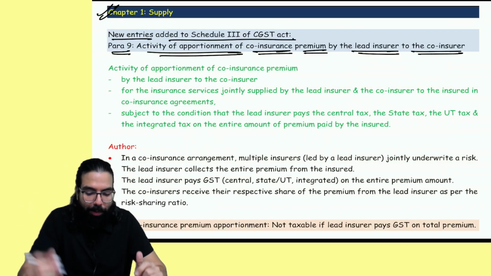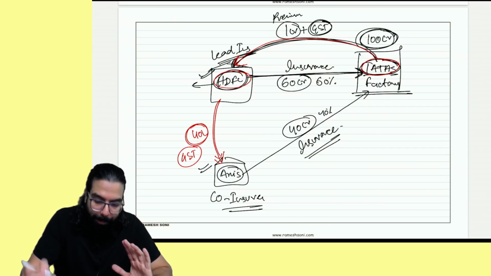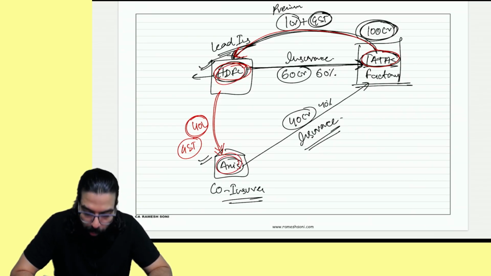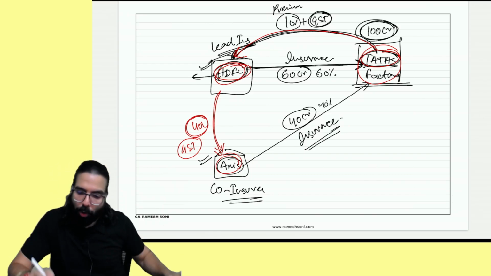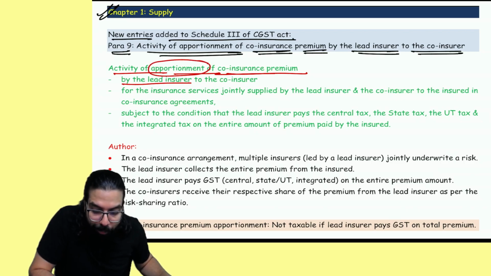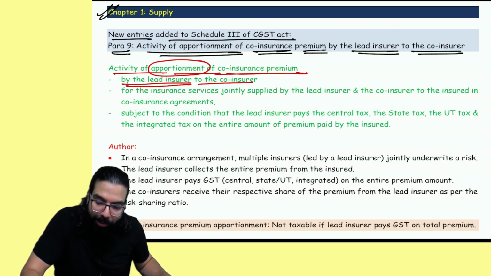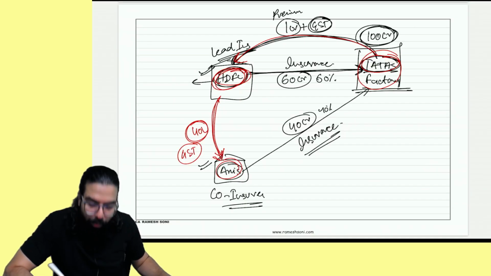I'll go ahead and read out with you guys. It says activity of apportionment of co-insurance premium. They have done the insurance together. Co-insurance has been done for Tata's factory for 100 crore rupees. Okay, sir, this point is clear. By the lead insurer, apportionment of co-insurance premium by lead insurers to co-insurer. What happened over here? The lead insurer apportioned the amount to the co-insurer.